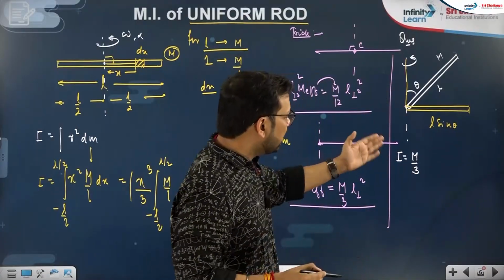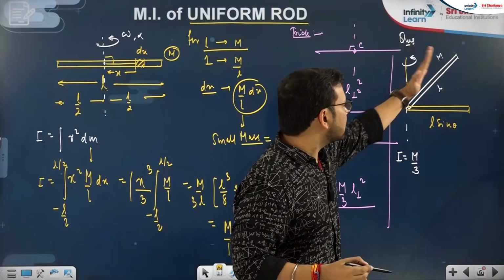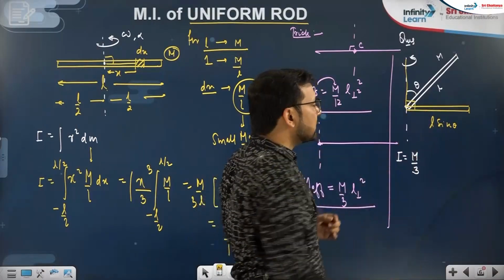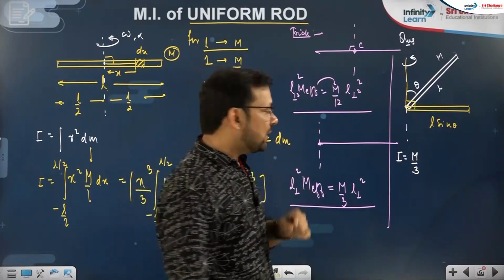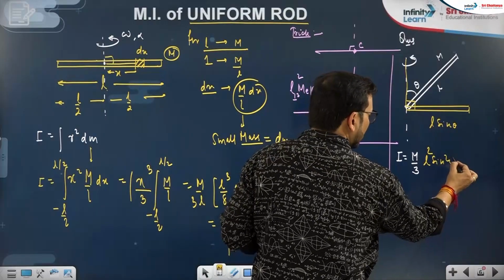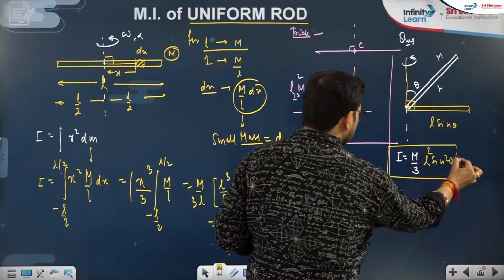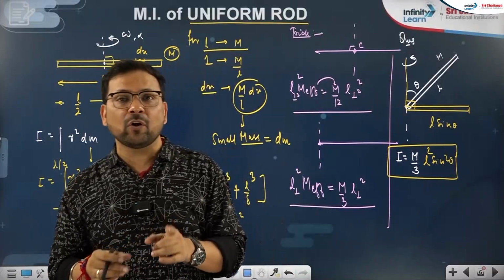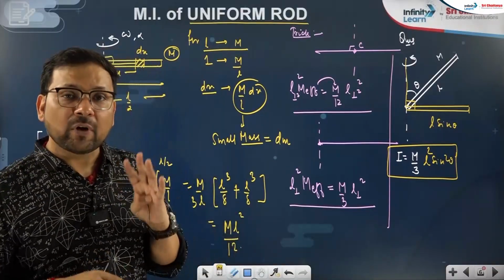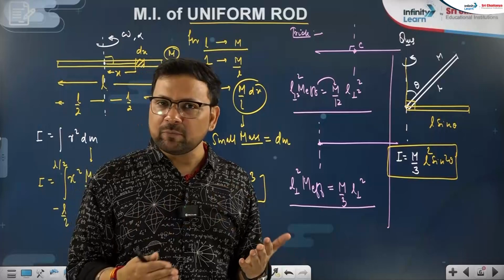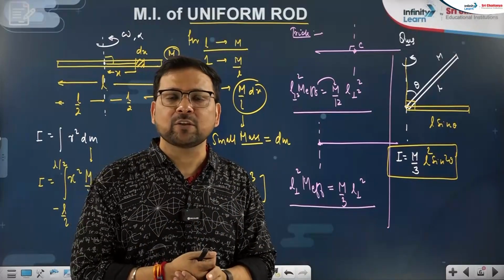So what is perpendicular to the axis? This is L cos, this is L sin. On the axis, the perpendicular length is coming L sin theta. So you will write here M by 3 into L sin theta square, and that is your moment of inertia without any integration. That I strongly recommend for the objective approach, if at all it is coming for the end point and center. For any other point, obviously we will do it with the parallel axis theorem and all.